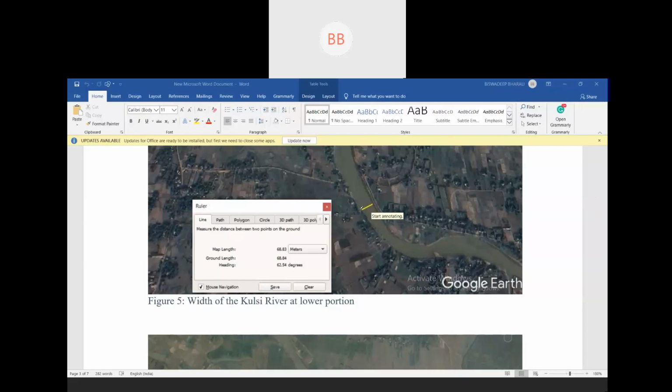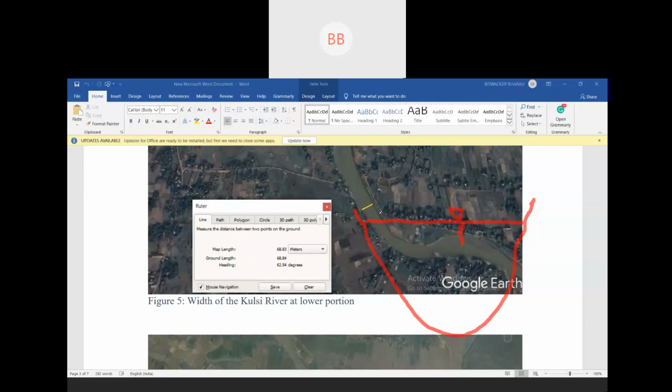So if this is your top view and this yellow line we have seen, we consider it a cross section. Now, if you draw the cross section of this channel, it will be somewhat like this. This is the level of water.